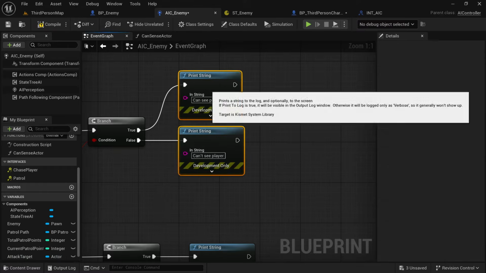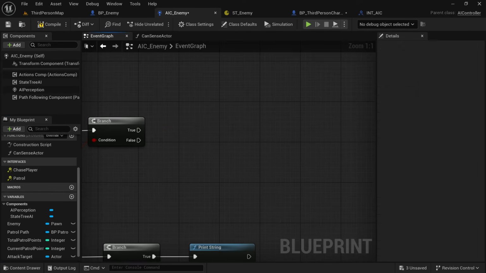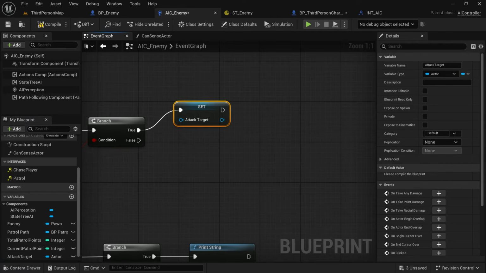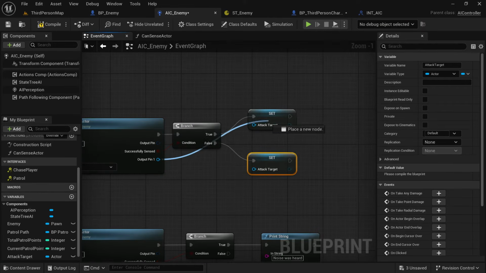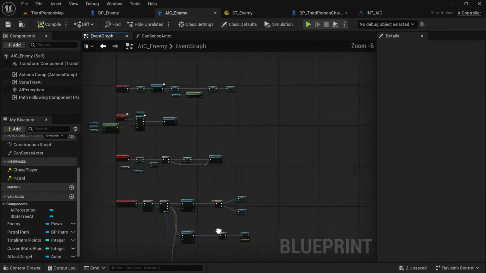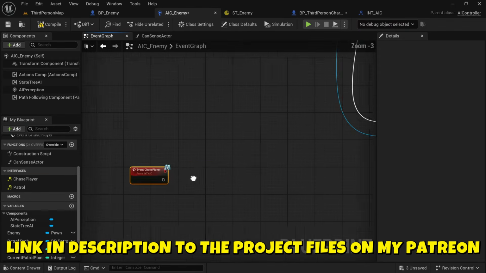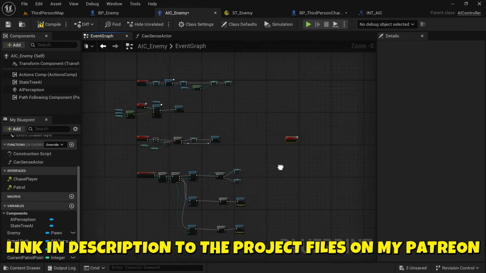Every time we successfully see the enemy, we're going to set the attack target, and every time we don't see him, we're going to set the attack target to nothing. So set the attack target to the outputted pin for successful, and for false, just leave it blank. This means every time we see the player, we are creating a variable which holds the reference to the player, and if we lose sight of the player, we are clearing that reference so we no longer have reference to it.